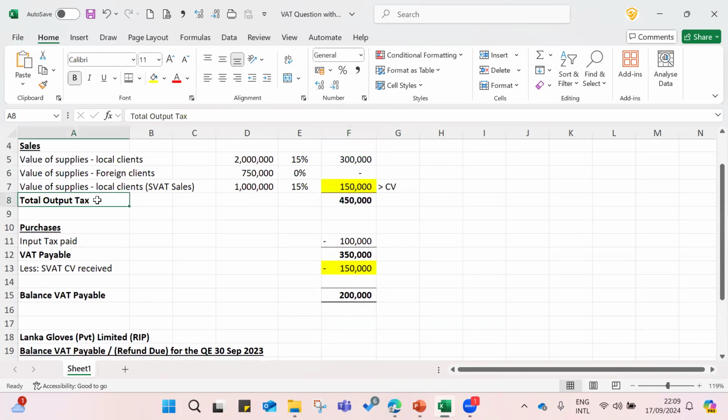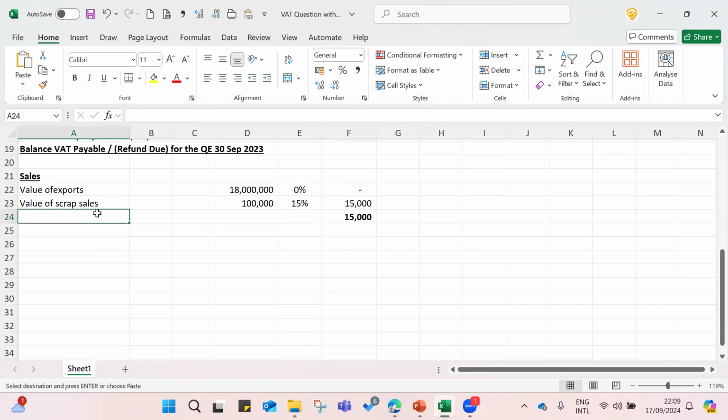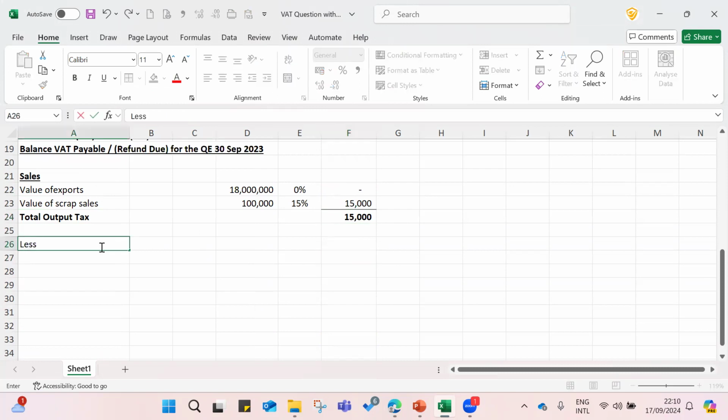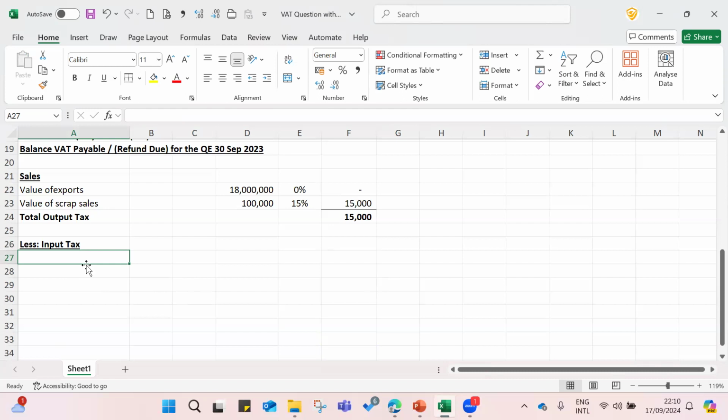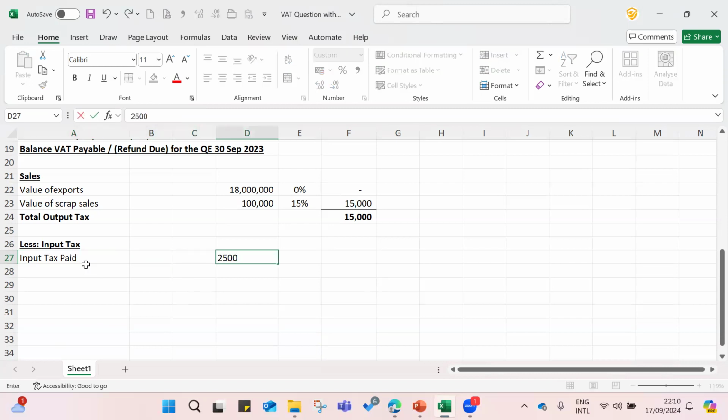Total output tax would be, I'm just copy pasting from above, 15,000. Then they can deduct input tax paid, right? And what is the input tax? Input tax paid during the quarter, 25,000, right? 25,000 input tax. Here it's 25,000.